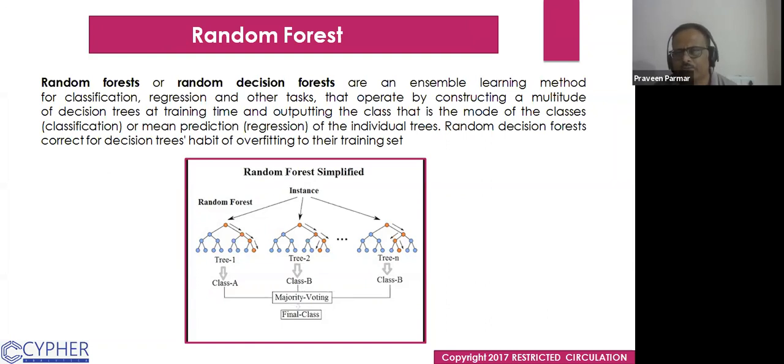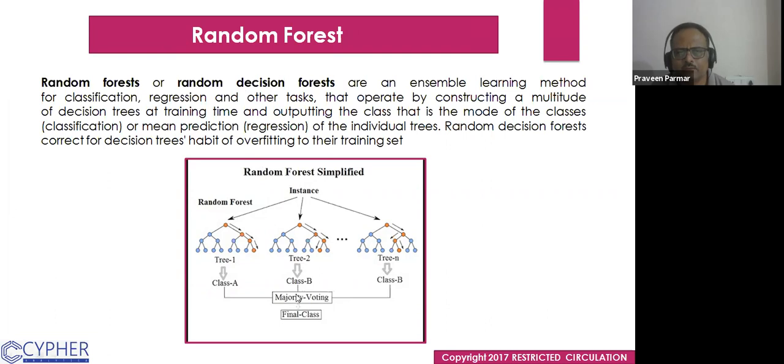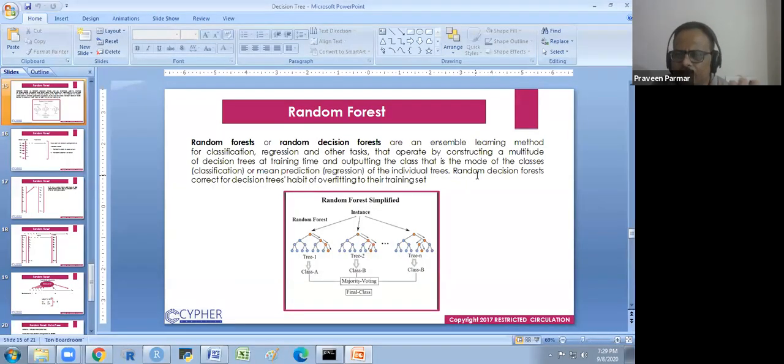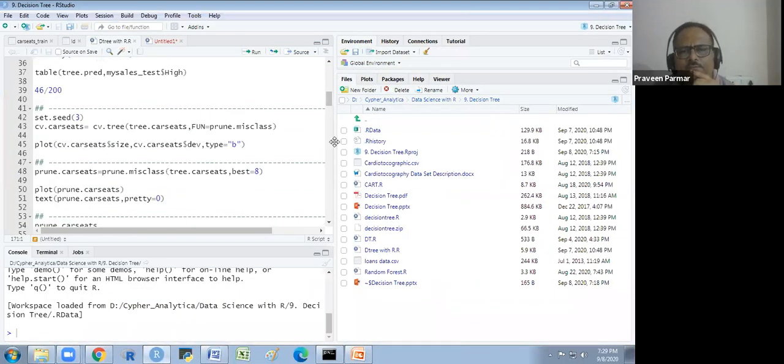Does that make sense to everyone? Yes, sir. So let's start the practical of random forest. There is no need for more things; in each tree we use the same algorithm as the decision tree. Just keep in mind what I explained, and let's start the random forest.